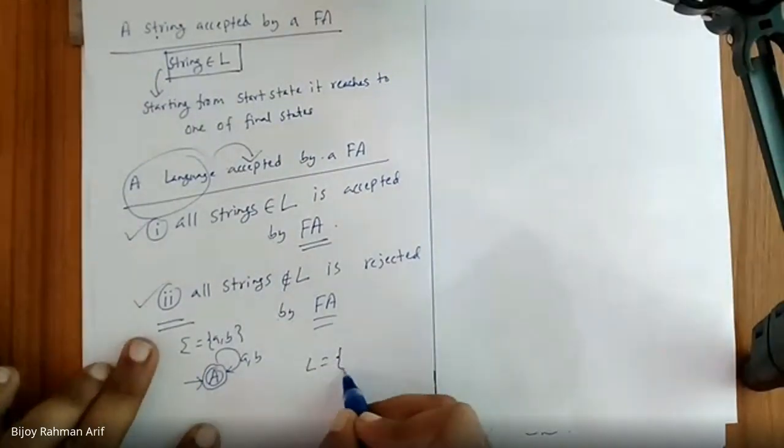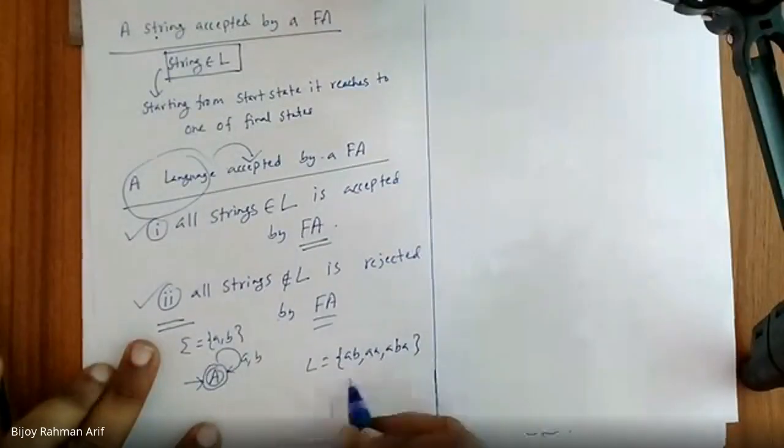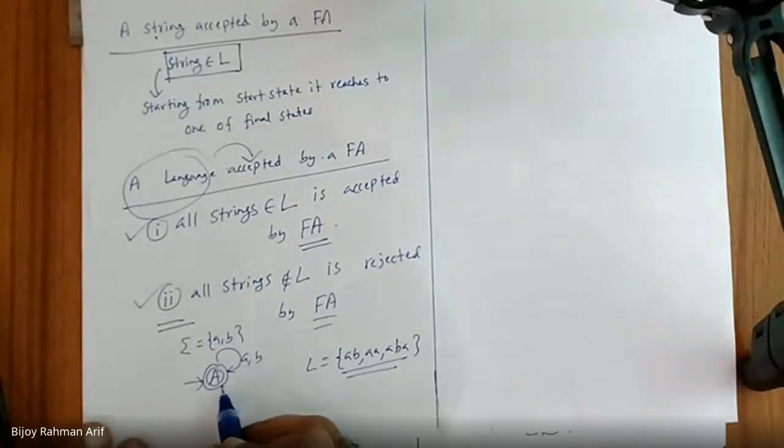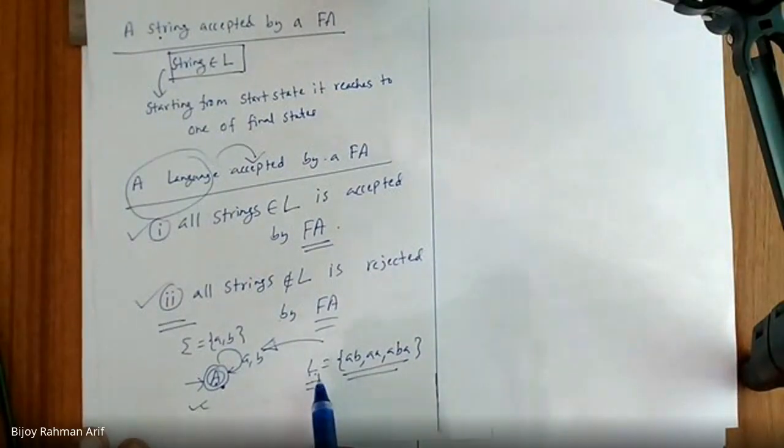If you take the language, AB, AA, ABA, are these 3 strings accepted by this finite automata? Yes, sir. But is this actually the solution of this language?